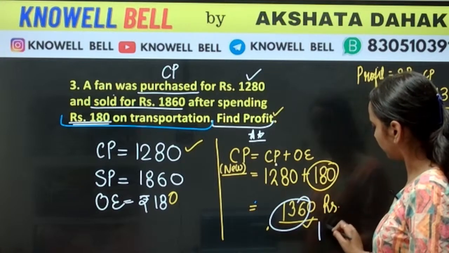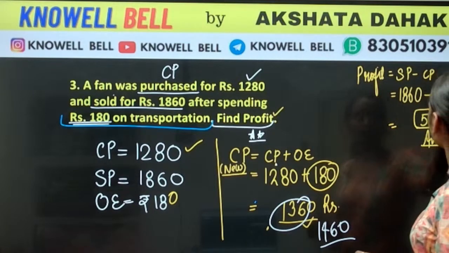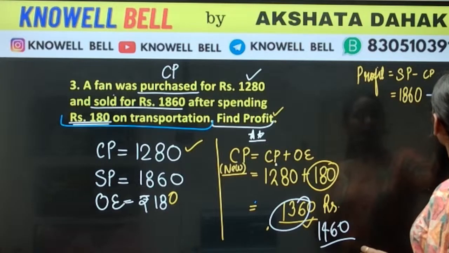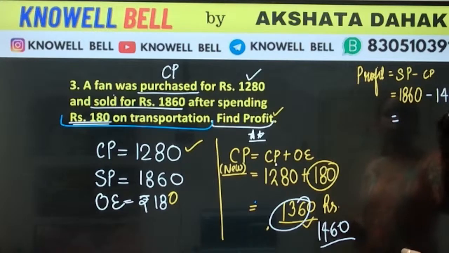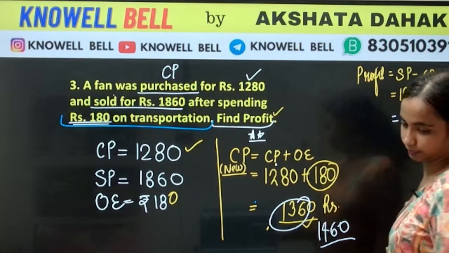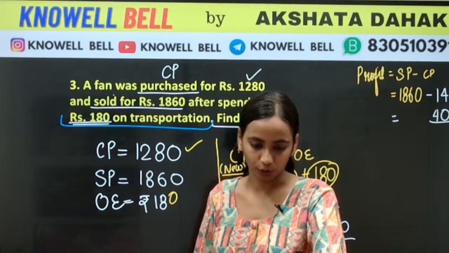Correct. This will be 1460. Good, Likita. Okay. And then we will subtract it. 1460. 0, 0, 4. 150 upon 13. Okay. Good.